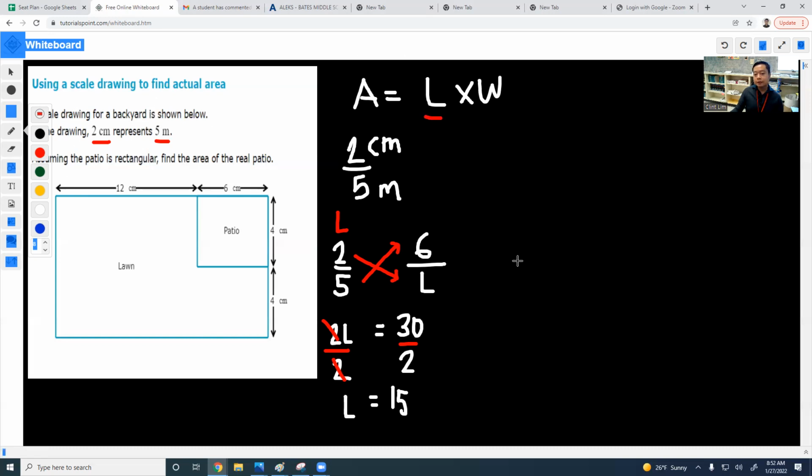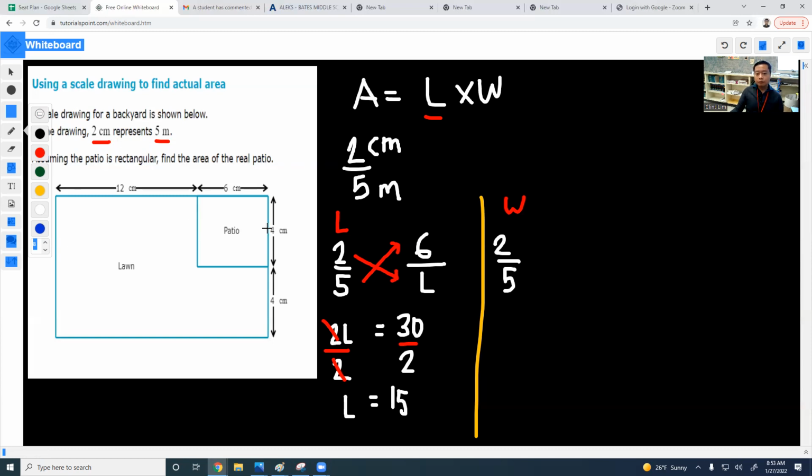Now, what we're going to do next is solve for the value of our width. So let me go ahead and make a separate line right here, so we can find the value of the width. We're going to be using the same ratio, that is 2 centimeters is equal to 5 meters. That's actually from the problem that was shown earlier. And you can actually see that from the left.